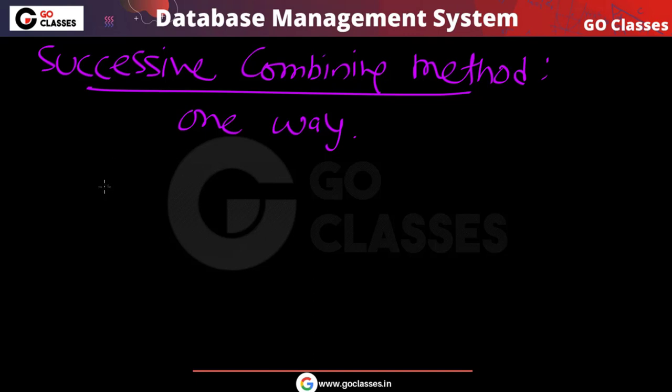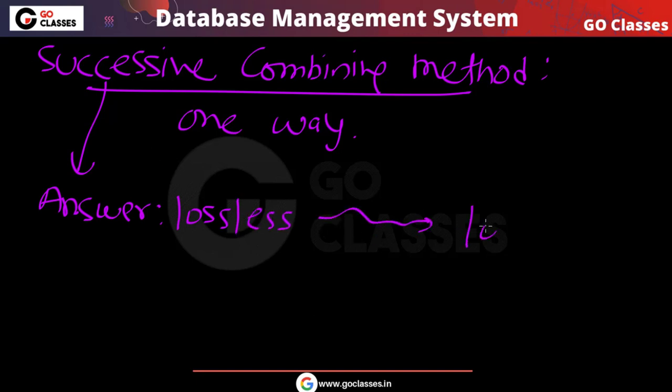So if this method says that the answer is lossless, then the actual answer will also be lossless.